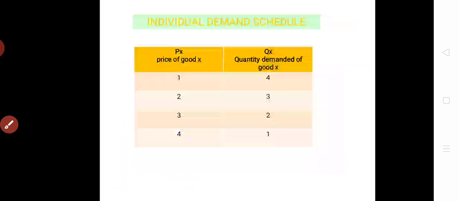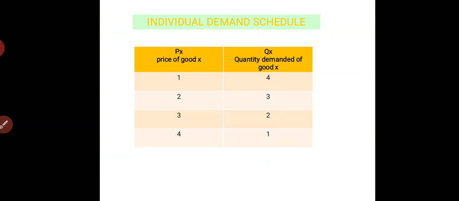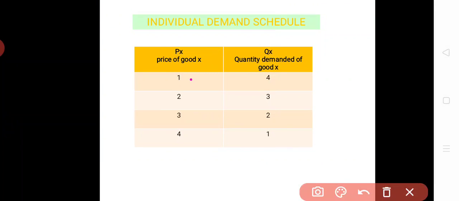Let's take an example of an individual demand schedule. As the price of a commodity increases, 1, 2, 3, 4, the demand for the product decreases.